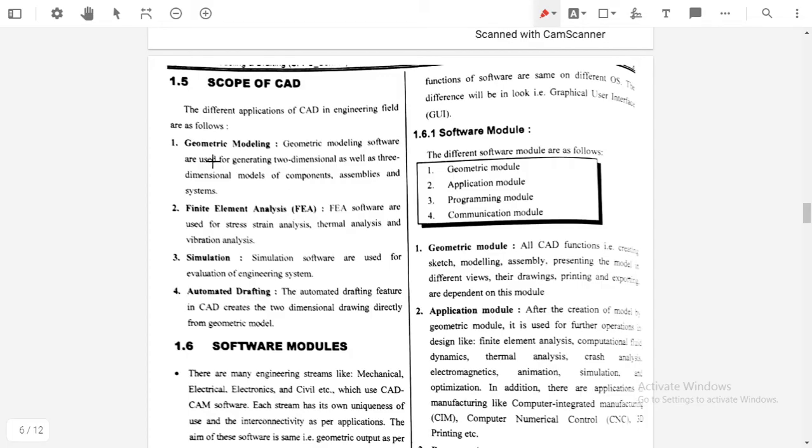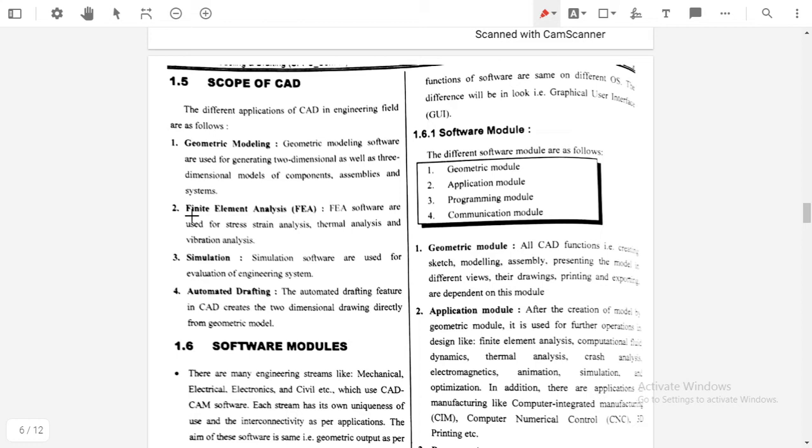So which are the different geometrical modeling software? There are CATIA, SolidWorks, Creo, Solid Edge, Inventor. These are the different geometrical modeling software used in CAD.